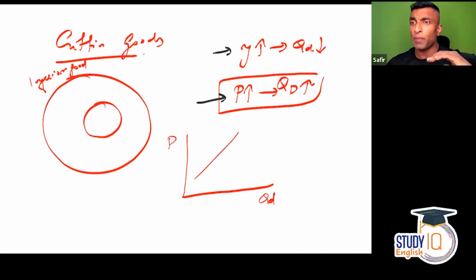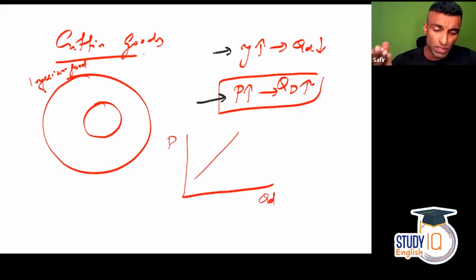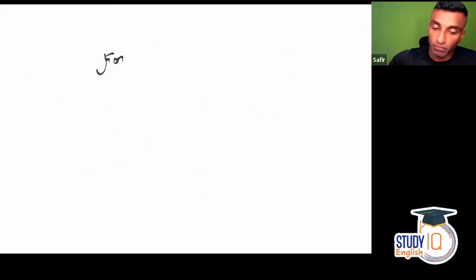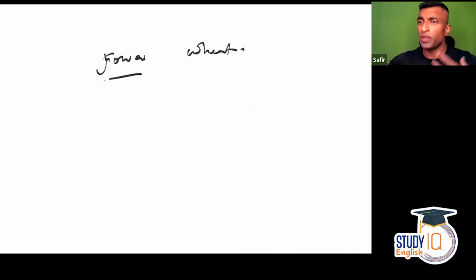Now, for this to happen, a lot of other things need to be there. The person should be very poor and he doesn't have any choice. That is the situation where, when the price increases, the demand increases. I'll give you an example. Let's say jowar and wheat. You need to feed your family of 5, 6, 7 members, and you need 20 kg intake. 20 kg is a must.